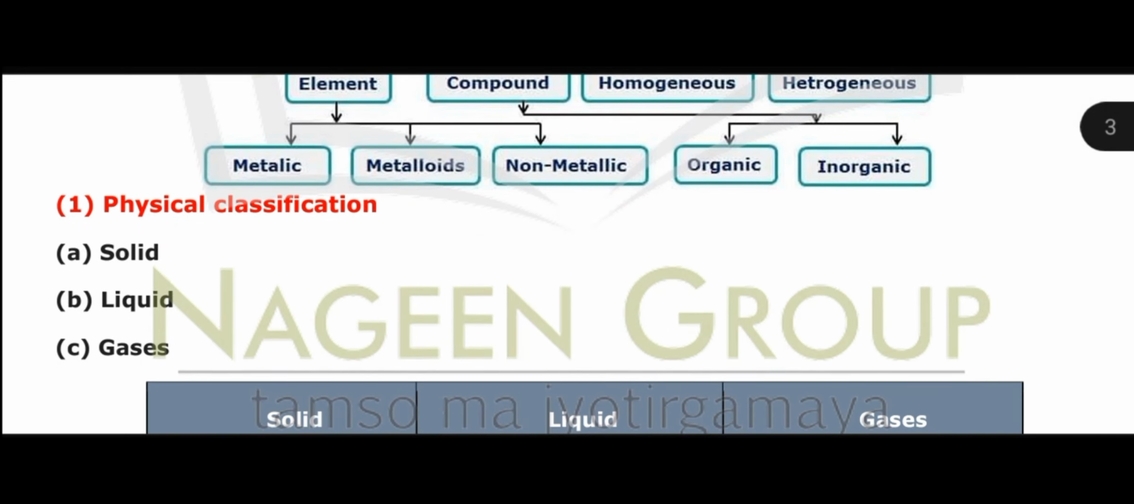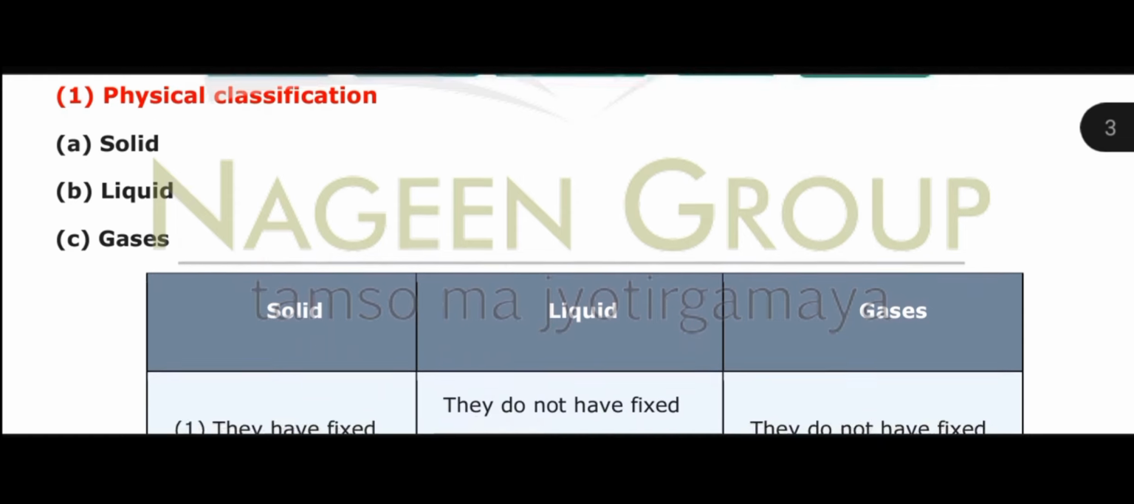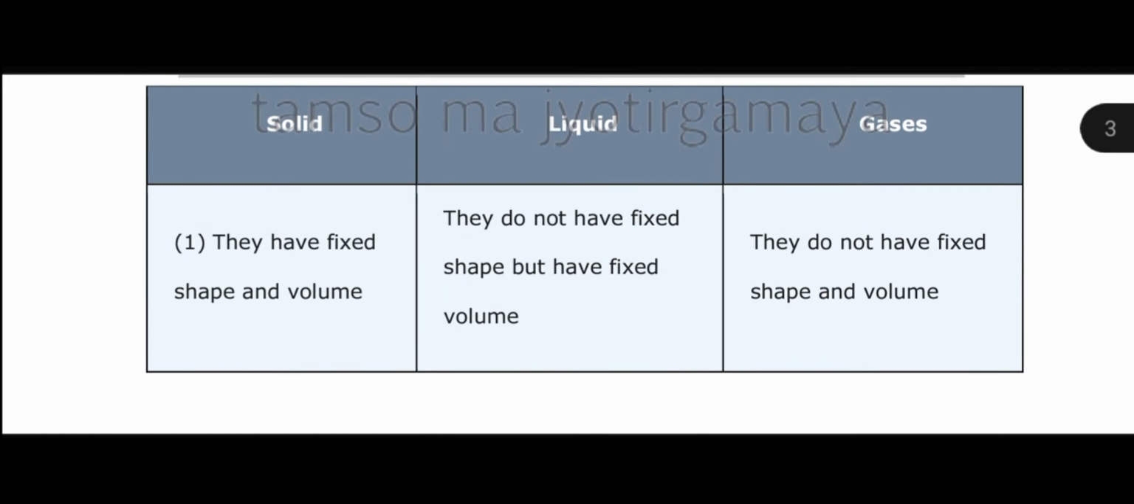Now here is the classification of matter on the basis of physical classification. Here you have studied that there are three types of matter, that is solid, liquid, and gas. Now here are some differences between solids, liquids, and gases. Now, number one, solids have fixed shape and volume.